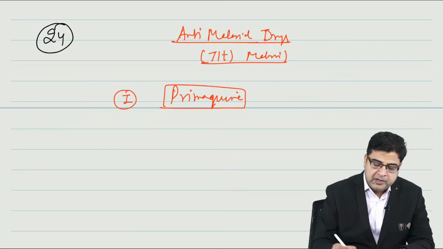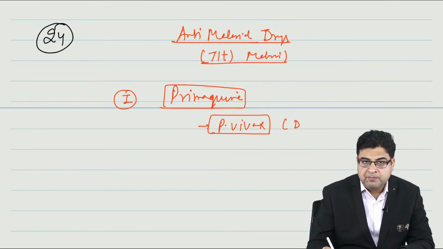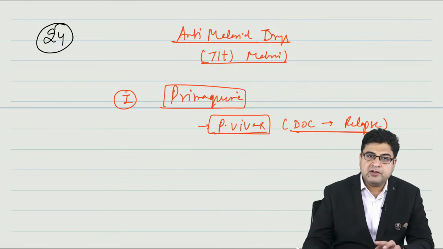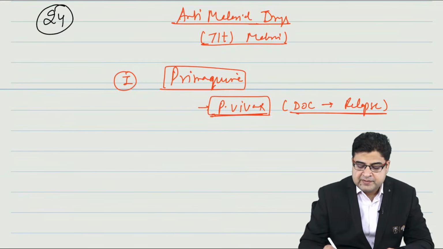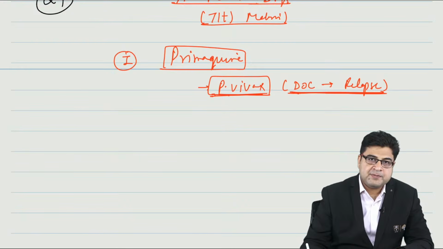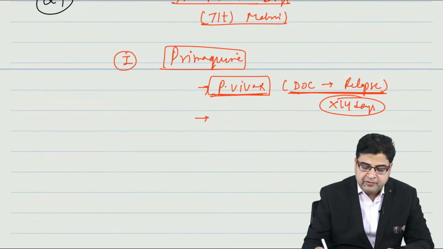Now, this primaquine is given in P. vivax treatment as a drug of choice for relapse. So this medicine is given in P. vivax treatment to control the relapse. This medicine is given in treatment of P. vivax as the best medicine to control the relapse, and it is given for 14 days.